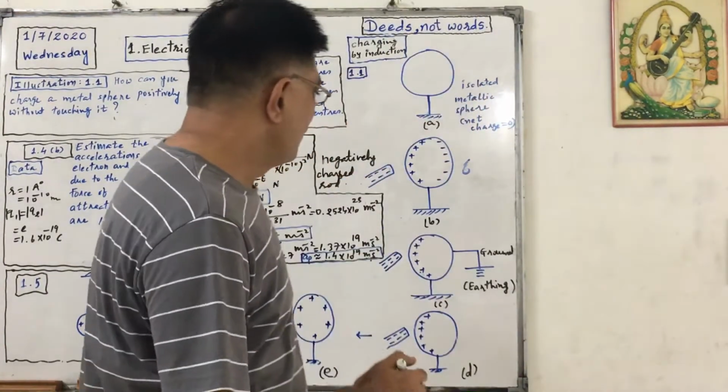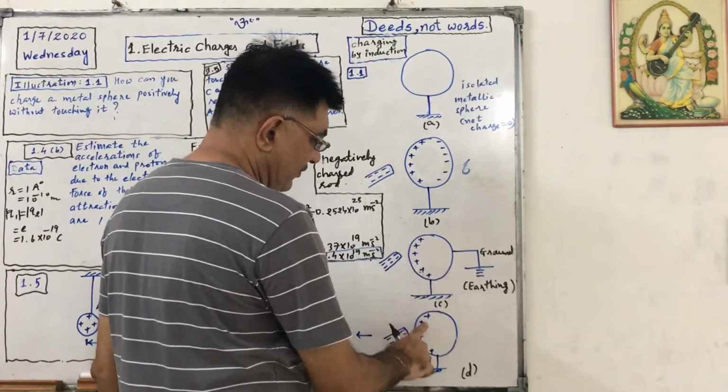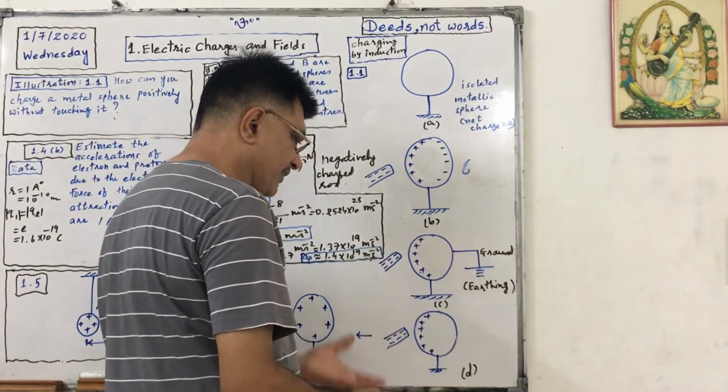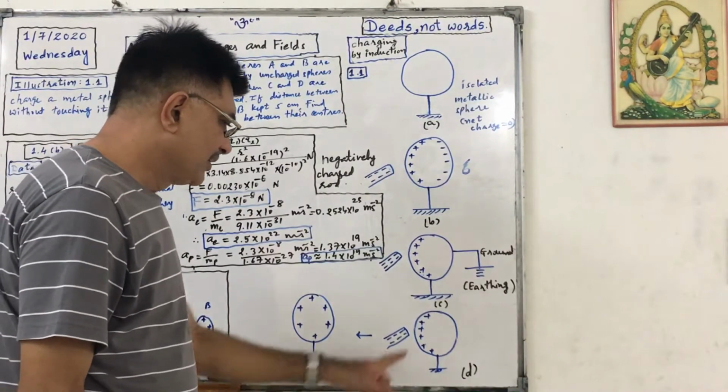Now let us remove the earthing, but these positive ions will remain attracted towards the rod. As soon as we remove the negative charged rod, they will rearrange.